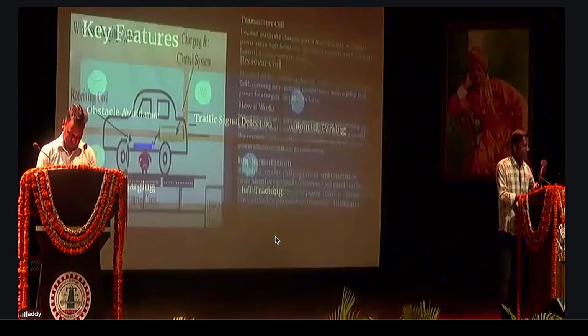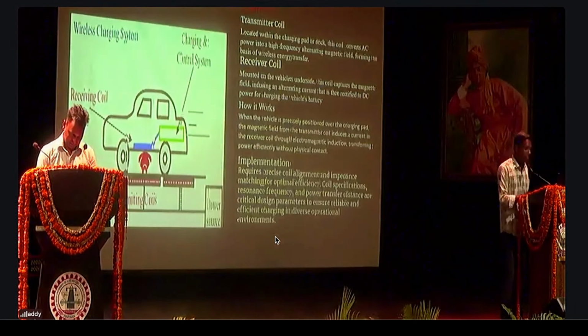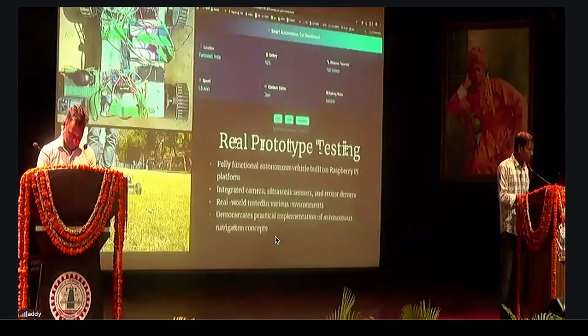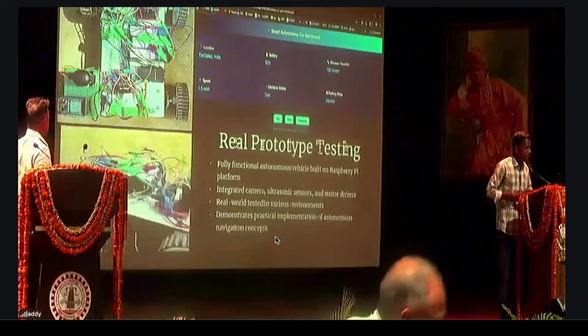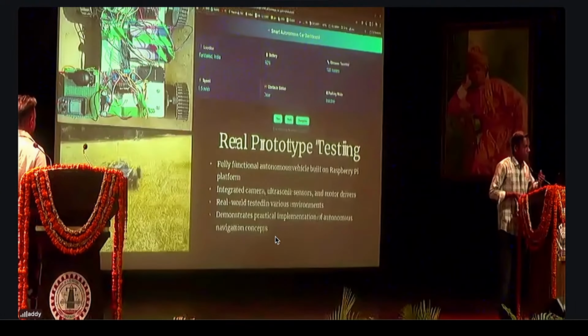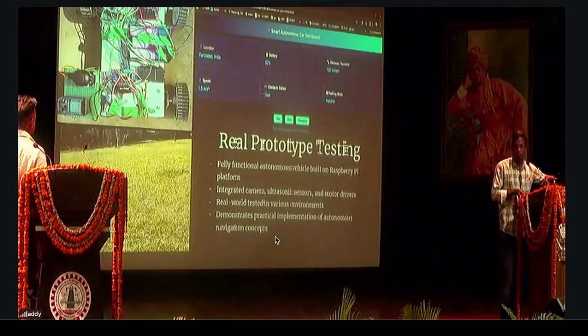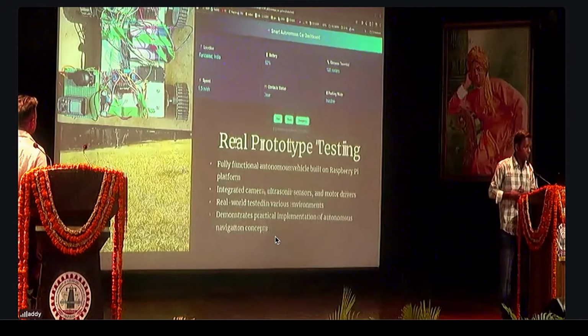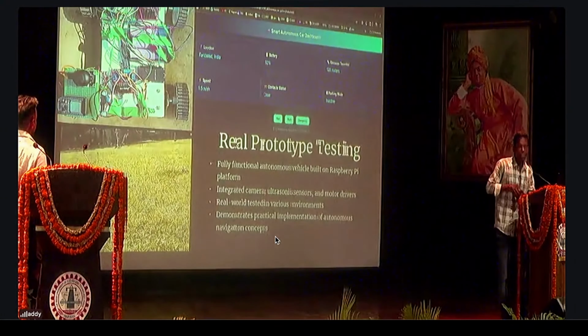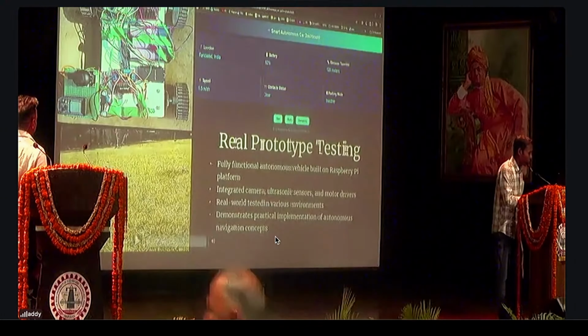So I have explained it. This is the wireless charging implementation here. I want to show you the real prototype that I have built, and I have also built the dashboard. There you can see the battery, the distance traveled, the obstacle status, and the speed in real time. So all these I have built. I would show the video. It's very small.